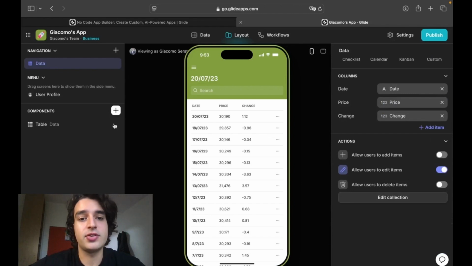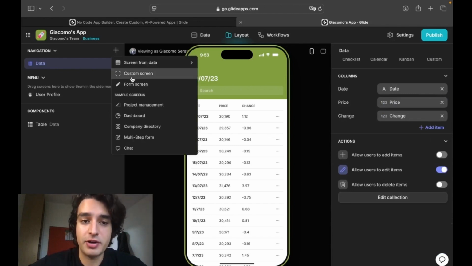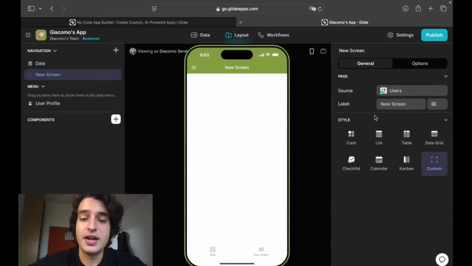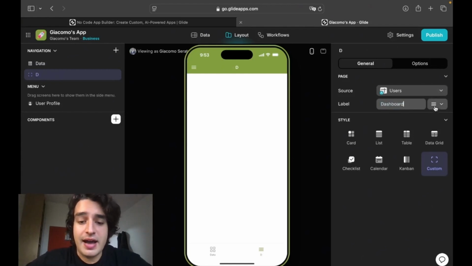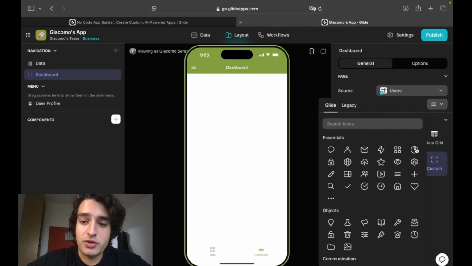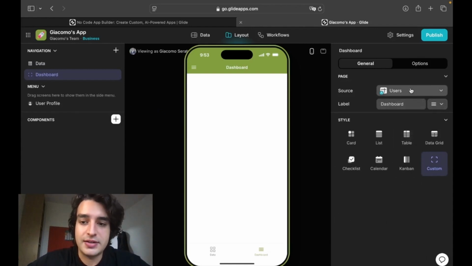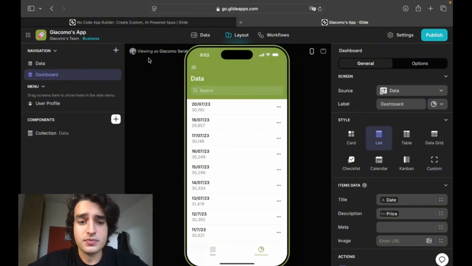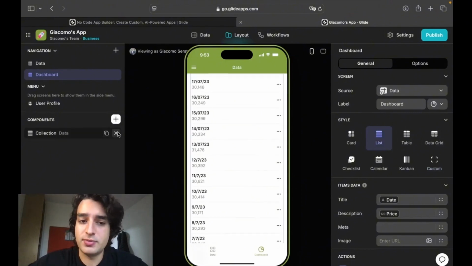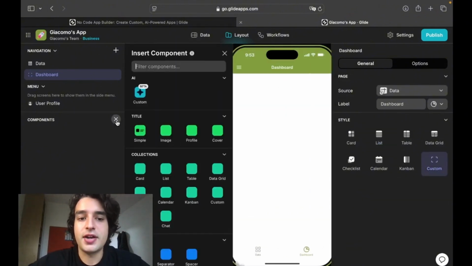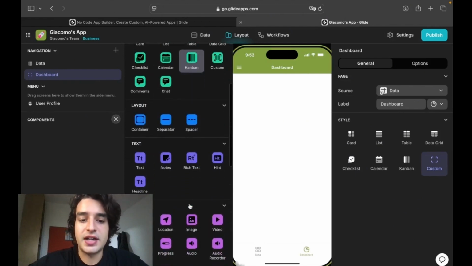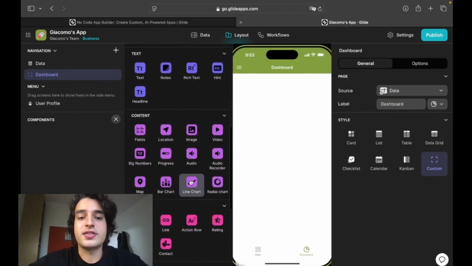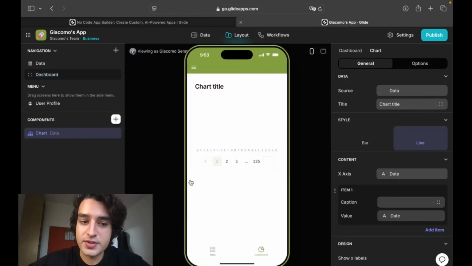Now we're just gonna create the most important part of our application, the second page, or the dashboard. We're just gonna click on label, name it dashboard, and we're just gonna select a little icon for it. As you can see at the bottom of the application, we have the icons. We're just gonna select this icon, select the source of the data, which is this one. Now we're just gonna get rid of the table because we already have one, and we're just gonna add some components. We're just gonna start with a graph, and I'm gonna move myself upwards so you can see better what I'm doing.